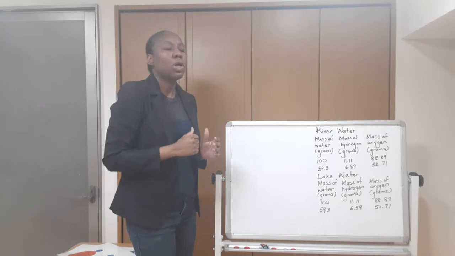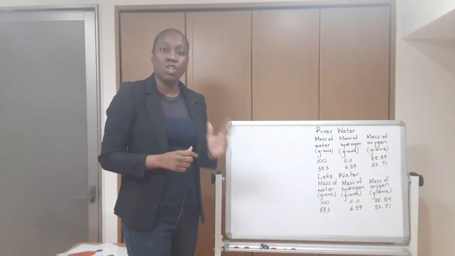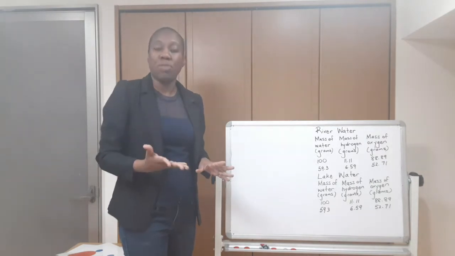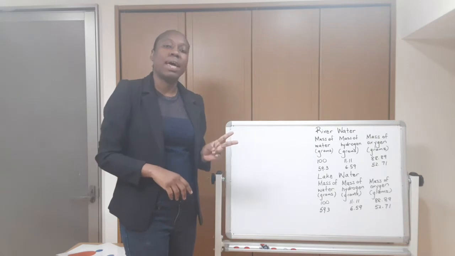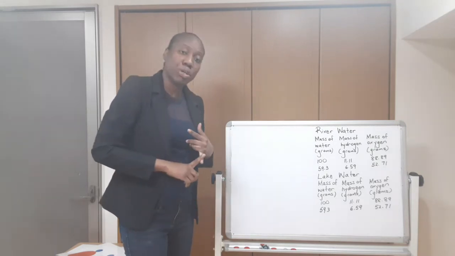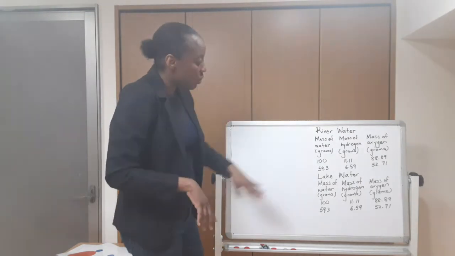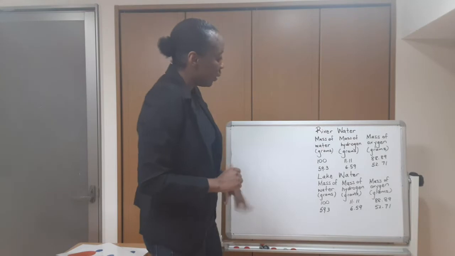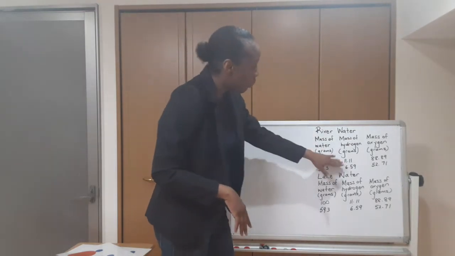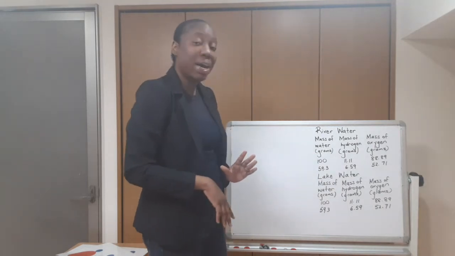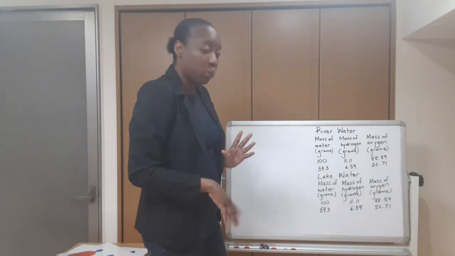Alright, so in order to do this, I will choose two amounts of river water to use, and this will be the same amount of lake water that I will be investigating. The two masses that I have chosen are 100 grams of water and 59.3 grams of water. Alright, so these are the results here. So for river water, when the mass was 100 grams, we realize that 11.11 grams of hydrogen was produced and 88.89 grams of oxygen was produced.